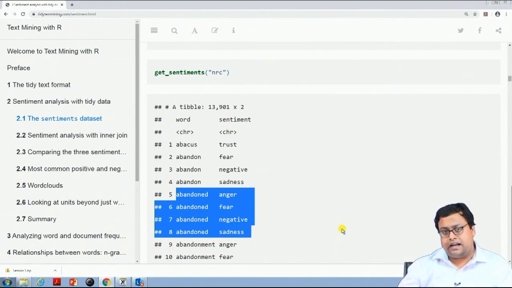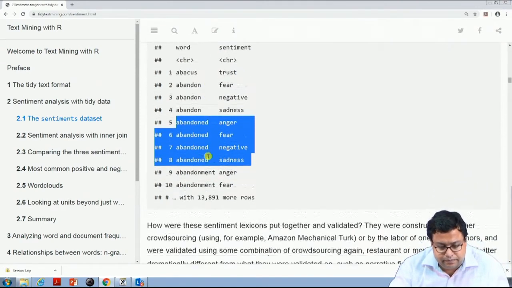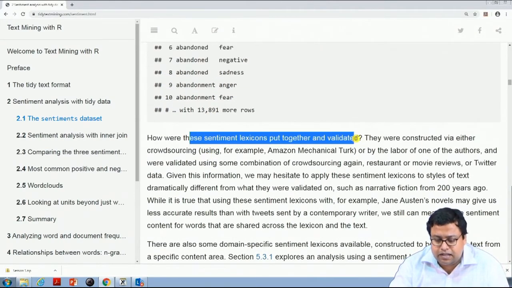First of all, you have to create a name base or something based on that kind of scoring pattern, and then you have to try out multiple other options to fine tune the scoring. Later, at the end, you will say that these words in different languages, let us say in Hindi or in Bengali, are related to positive, and this word is related to negative. You can create that. So, how are these sentiment lexicons put together and validated?